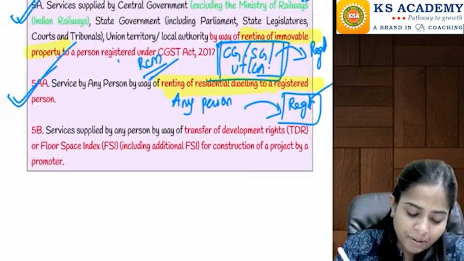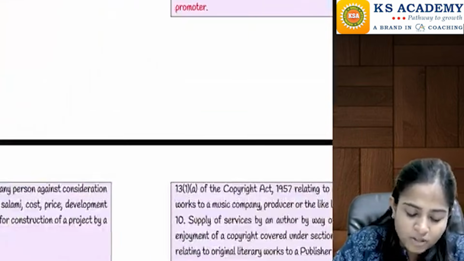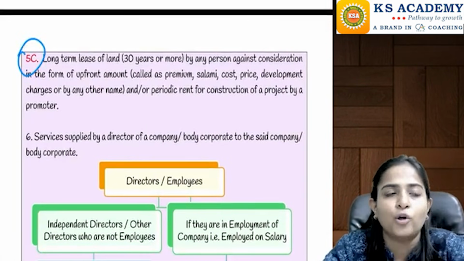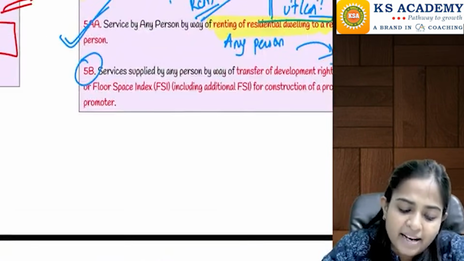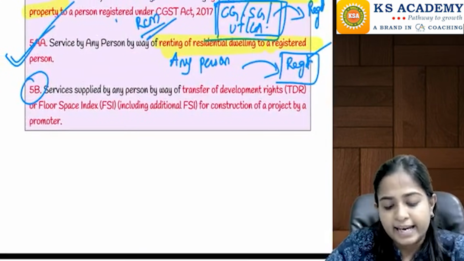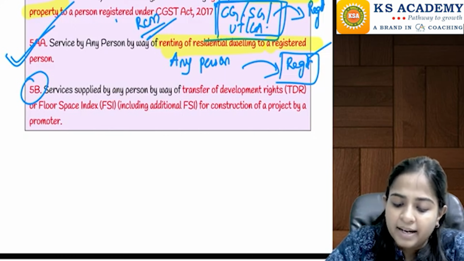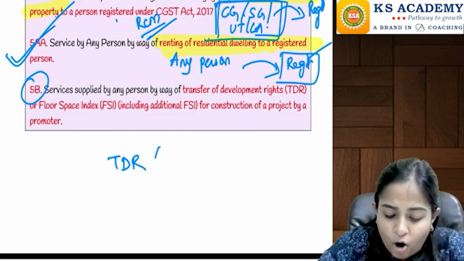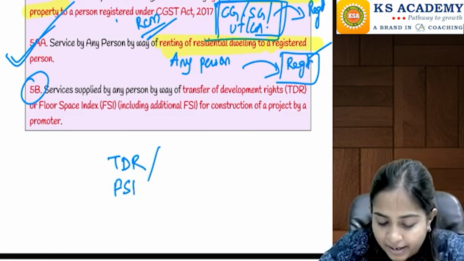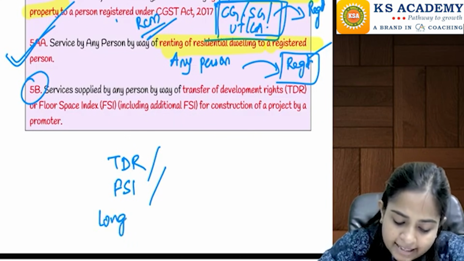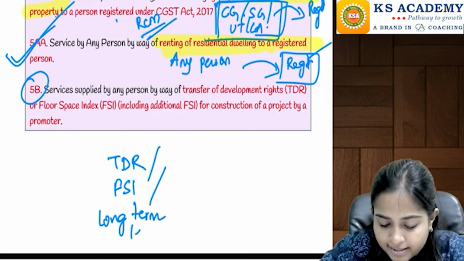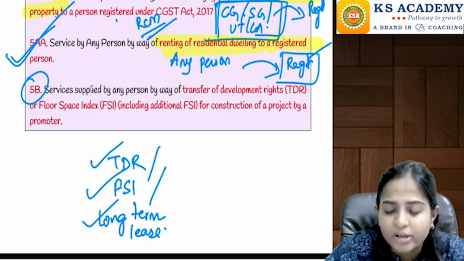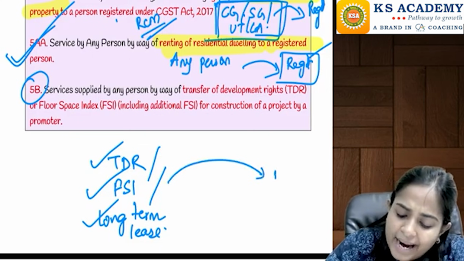Then point number 5B and 5C actually. Both of it talks from the promoter point of view, from the builder point of view. I am taking both the points together. Now let's say if the builder has purchased TDR, transferable development rights, or if the builder has taken FSI, or if the builder has taken a land on long-term lease from any particular person.